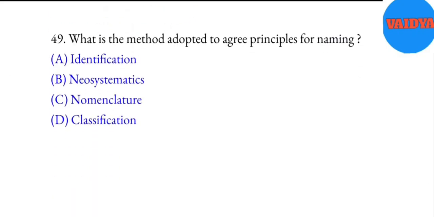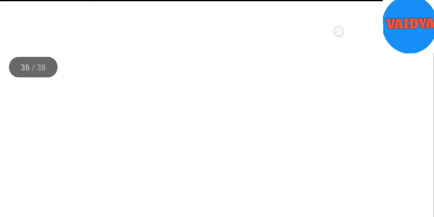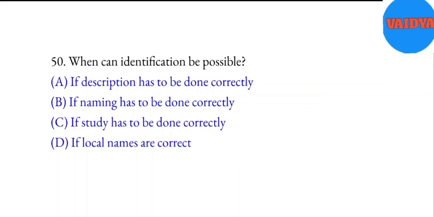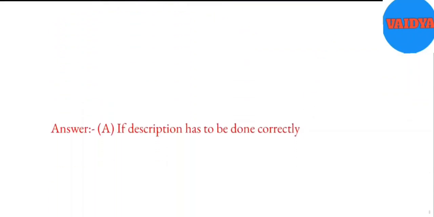49. What is the method adopted to agree principles for naming? A. Identification. B. Neosystematics. C. Nomenclature. D. Classification. Answer: C. Nomenclature. 50. When can identification be possible? A. If description has to be done correctly. B. If naming has to be done correctly. C. If study has to be done correctly. D. If local names are correct. Answer: A. If description has to be done correctly.